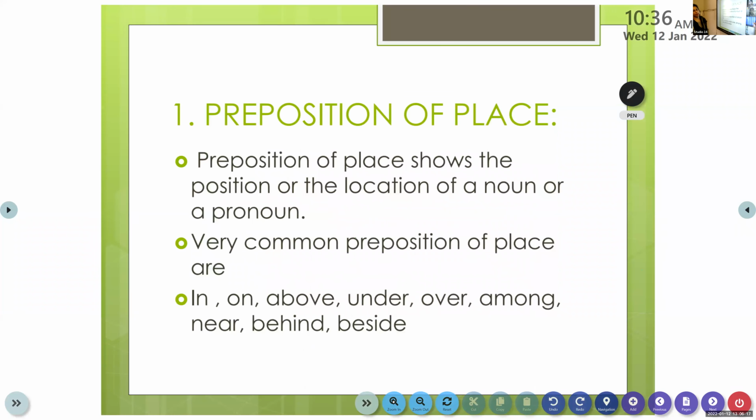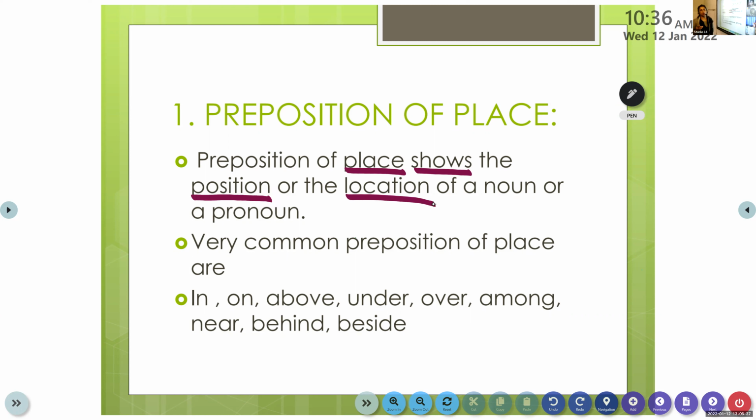Place means we know what it is. Under the place, the preposition of place shows the position. What does it show? It shows the position. We know what the position is. Where is my mobile? The mobile is kept on the table or in the shelf. That is the position, or the location.